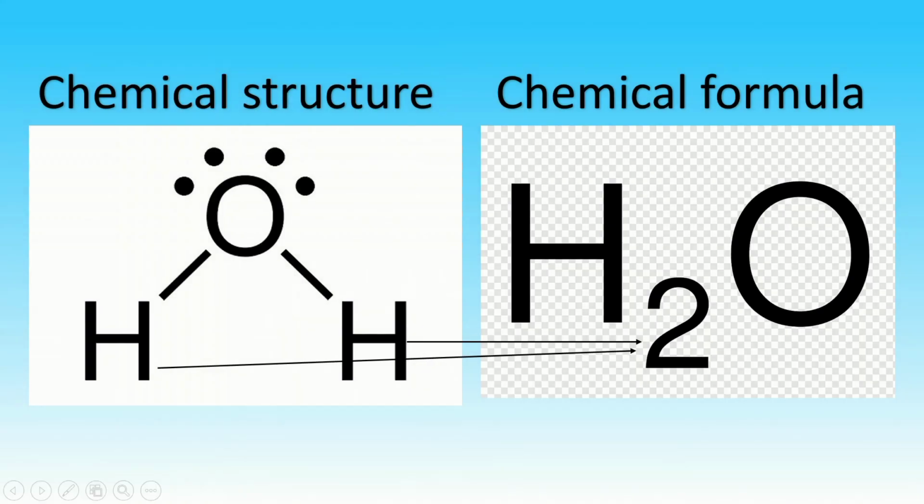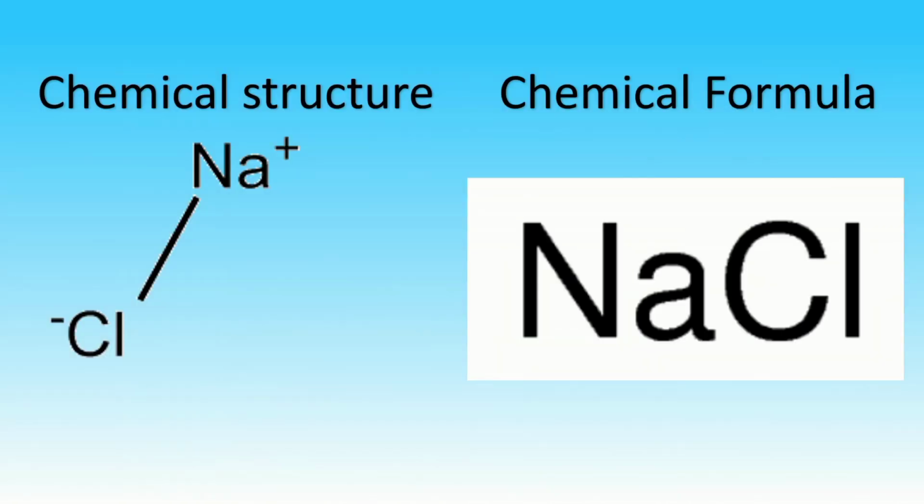For example, water is 2 parts hydrogen and 1 part oxygen. Thus, the chemical formula for water is H2O. Likewise, table salt is 1 part sodium and 1 part chlorine. So, its symbol is NaCl.